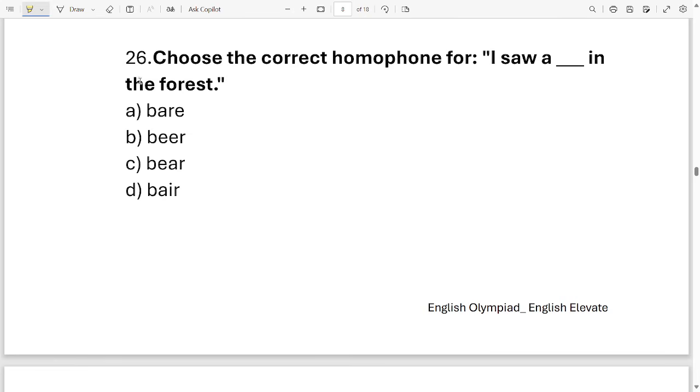So here you have to go through your options in order to find the correct option. Because these are all homophones, they might sound similar, but their meanings and their spellings are different. So which one is the correct option? It is option C, B-E-A-R. I saw a bear in the forest.